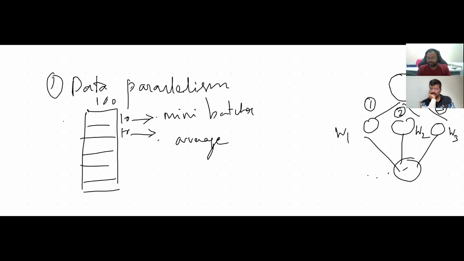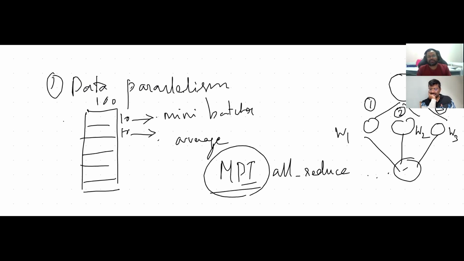So all these weights should be somehow accumulated together. We use an all reduce operation. This is a very simple operation. The main programming interface is called map reduce, that is the algorithm. Yes, the programming interface we use is called MPI, which is message passing interface. In this we use the all reduce algorithm. So all reduce is one of the major communication patterns used in deep learning. This is one of the main things which we do whenever we do an update. So this is the first, data parallelism. What problem do you think comes here?